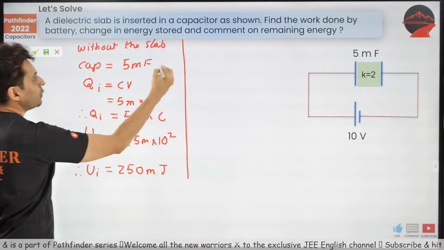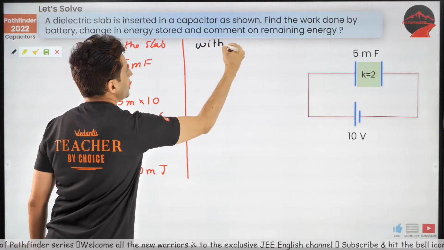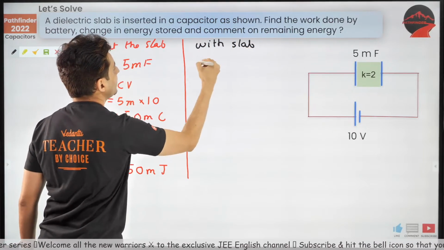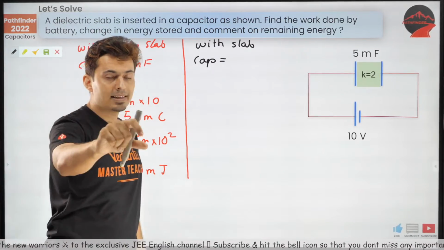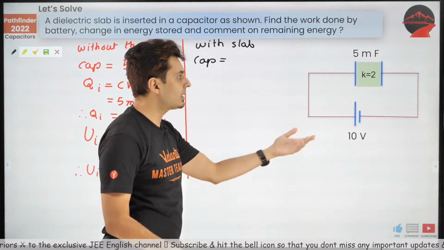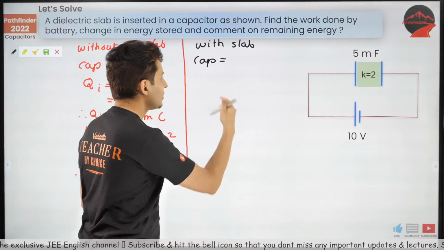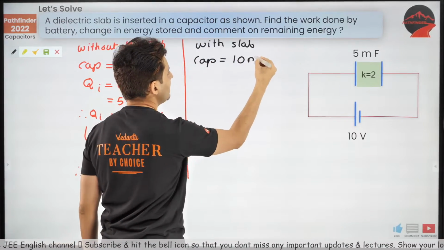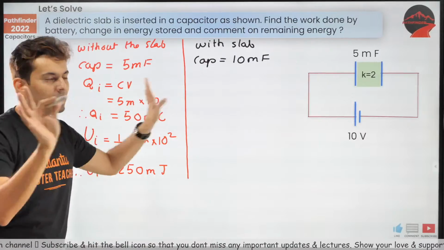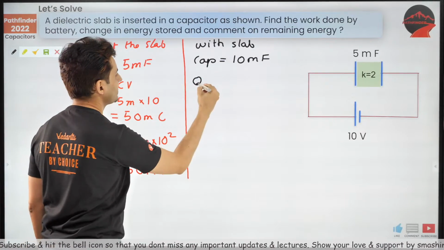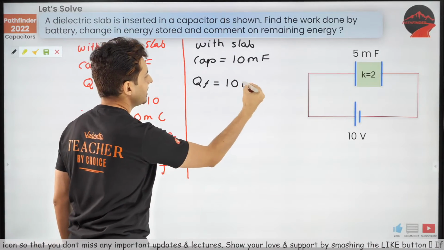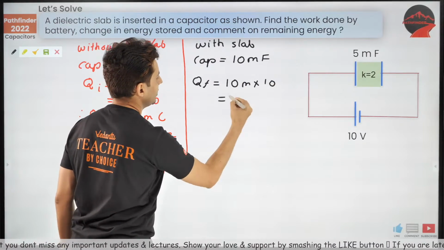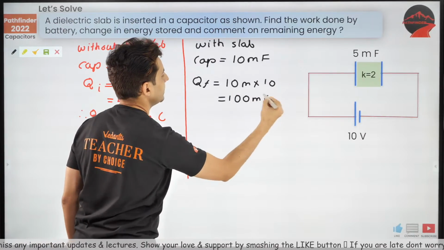Now, with that slab, what will be the new capacitance? I just told you, whenever you put a slab, the capacitance increases K times. What's the value of K? It's 2. So the new capacitance will be 10 millifarad. That's the only change. Now calculate what's the final charge. Well, CV again. That's going to be 100 millicoulomb.